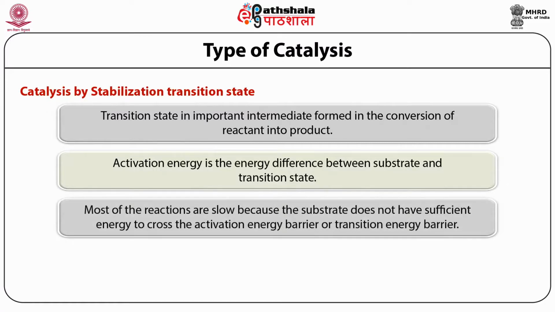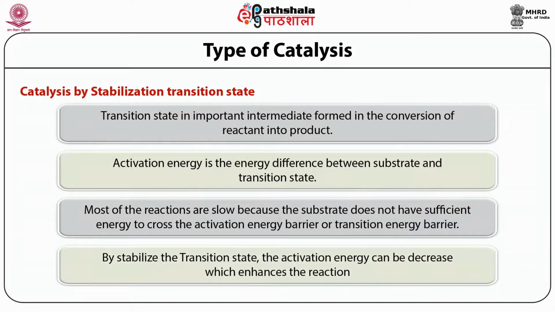If your active site residues stabilize the transition state, then the activation energy of the transition state goes down and hence the process of catalysis is initiated or facilitated. Therefore, in all the catalysis we are stabilizing the transition state. This is another name that is given to this particular catalysis, which is itself a part of all the catalysis.